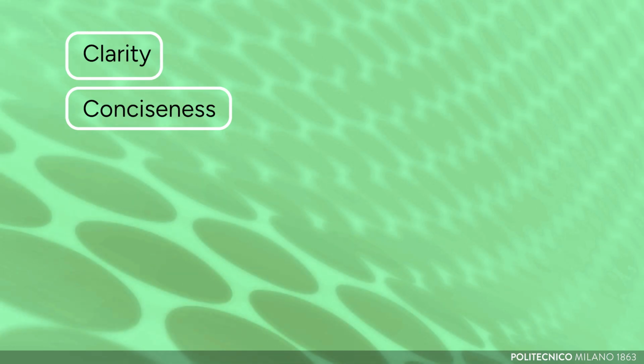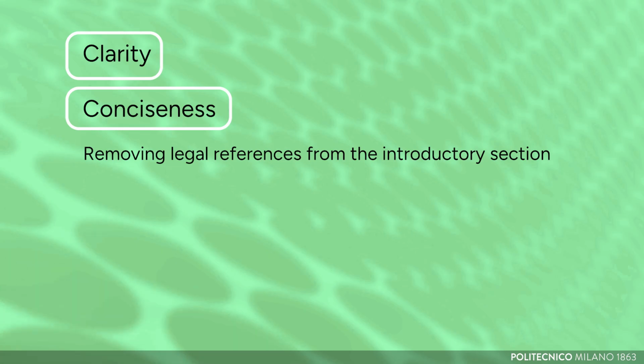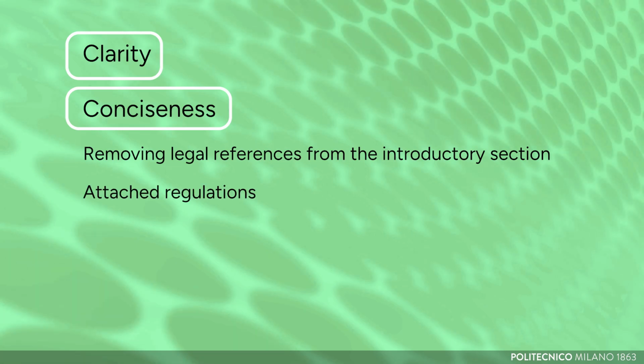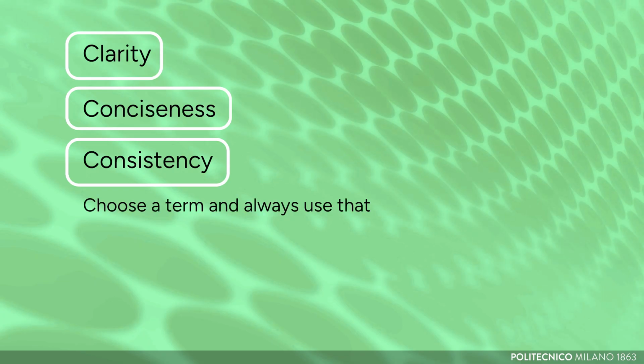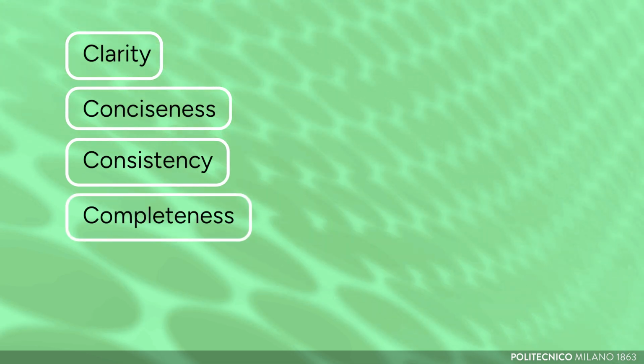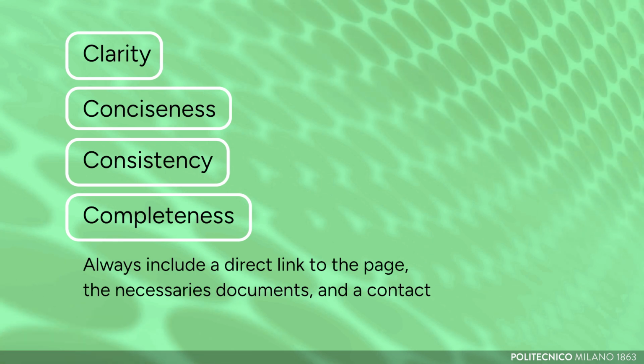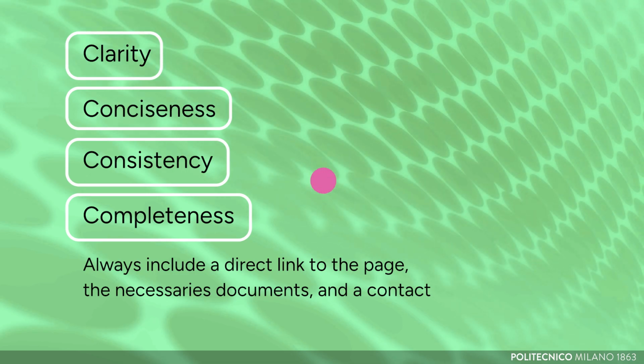Conciseness: this means removing legal references from the introductory section. Anyone who needs the legal details can find them in the attached regulations. Consistency: choose a term, for example, student portal, and always use that. So never use IT system or personal area. Completeness: always include a direct link to the page, the necessary documents, and a contact for submitting the application or requesting clarification. Avoid generic phrases like, "For more information, visit the website."